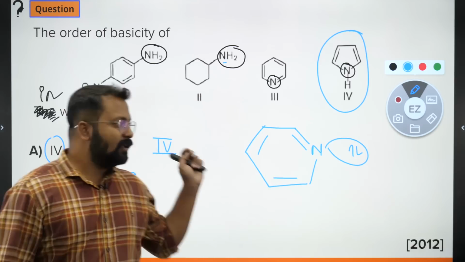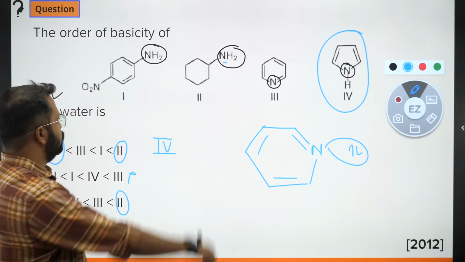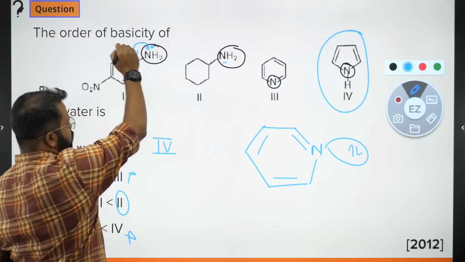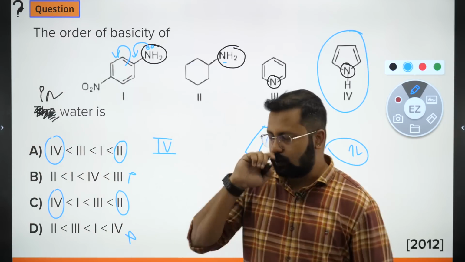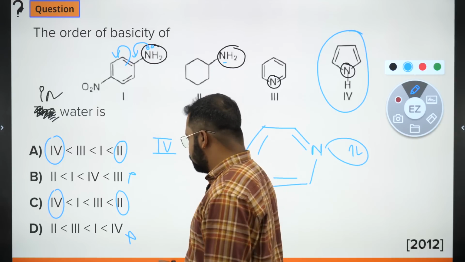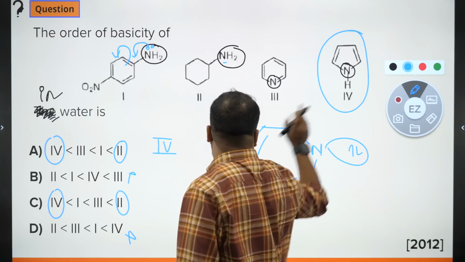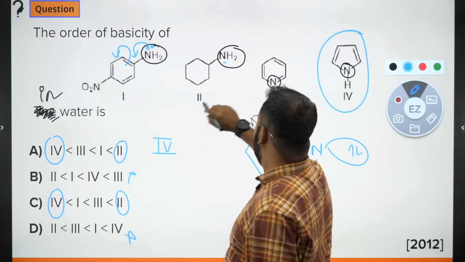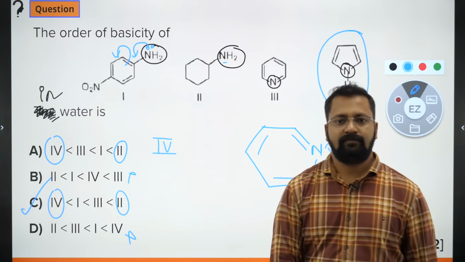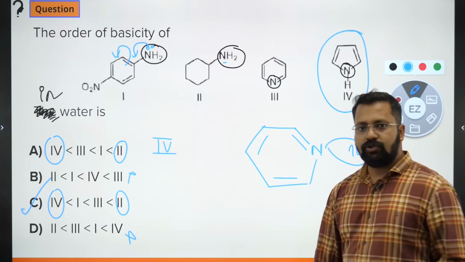Pyridine's lone pair is not involved in conjugation, while nitrogen's lone pair in aniline is involved in conjugation. Okay, so pyridine is more basic than aniline. The right answer for this question would be 2 followed by 3. Answer should be C.